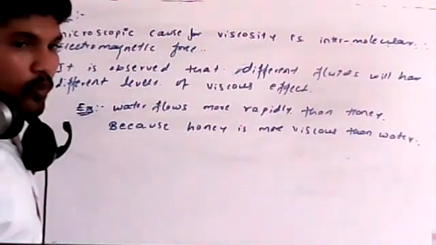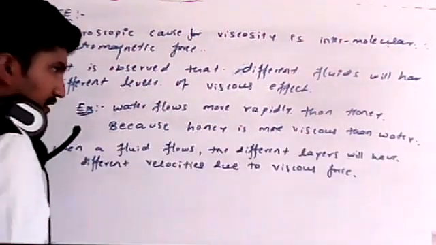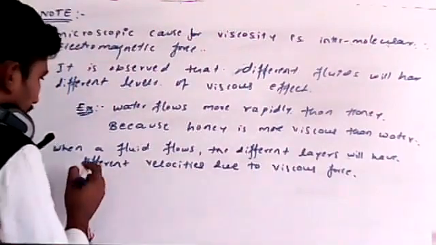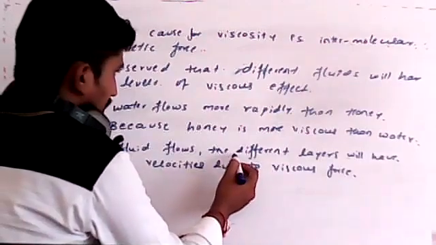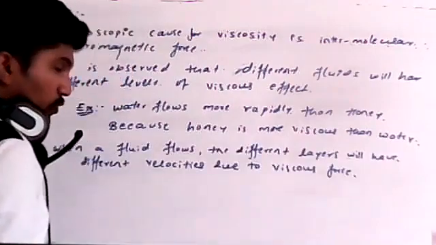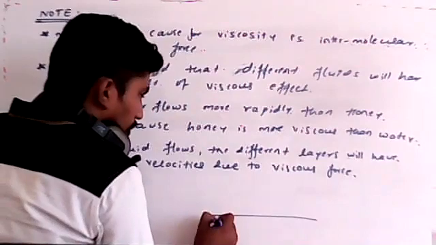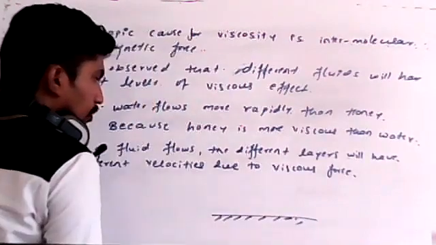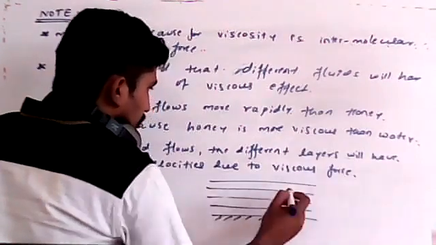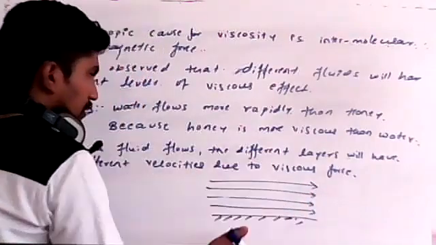One more point let me discuss here. See students, I already explained with the help of a diagram. When a fluid flows, the different layers will have different velocity due to viscous force. When water is flowing on a solid surface, viscous force is a tangential force on the different layers.